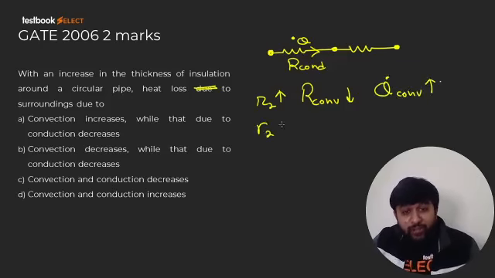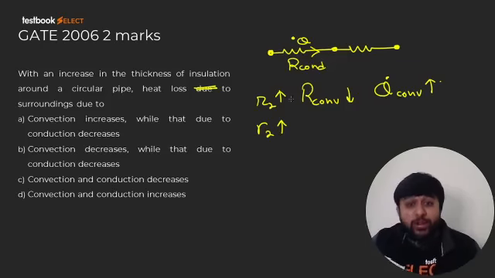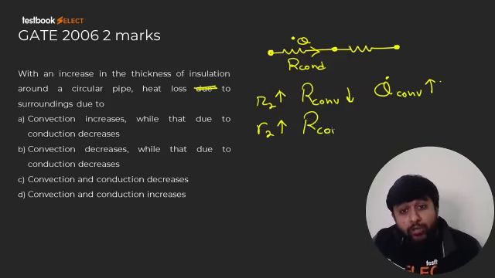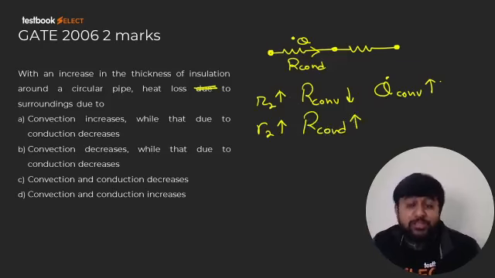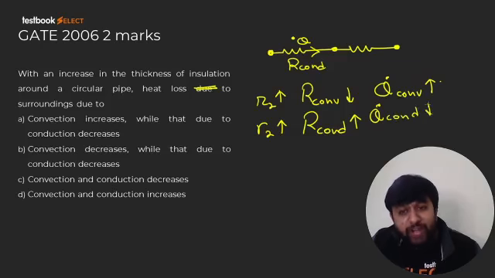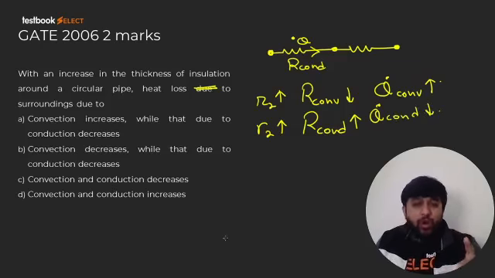If you increase the value of R2, the thickness of material will increase. So there is more material to offer the resistance. So R conduction will increase and Q dot conduction will decrease. They are saying like this. But please note, at any instant of time, these two values are equal.